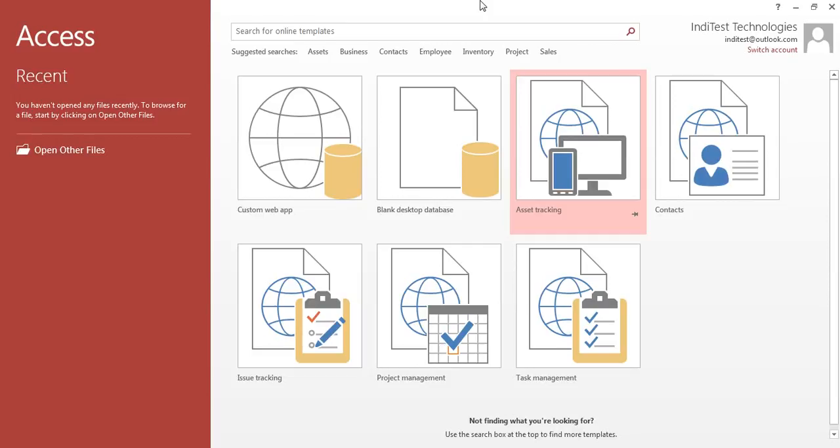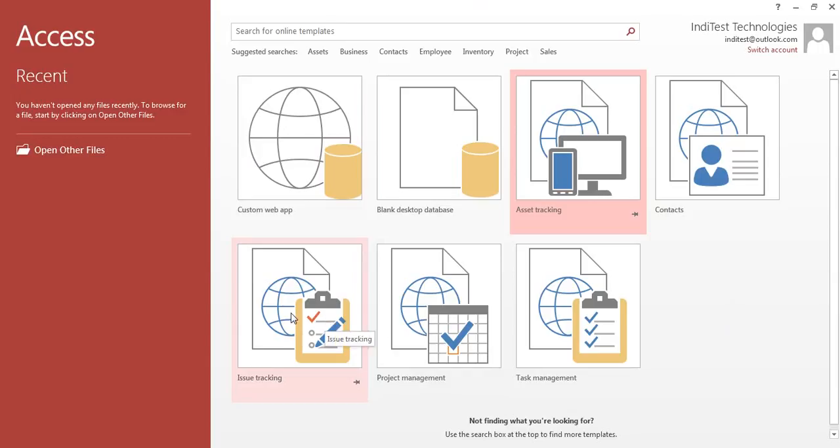So when you open Microsoft Access, this is the welcome screen that you will always get. Now, the basic difference in Microsoft Access 2013 from its previous versions is that Access 2013 makes it very easy for you to create web applications by storing your databases on OneDrive, that is, on a cloud server, and lets you manipulate or access your web applications even if you are not a seasoned developer, a seasoned programmer.